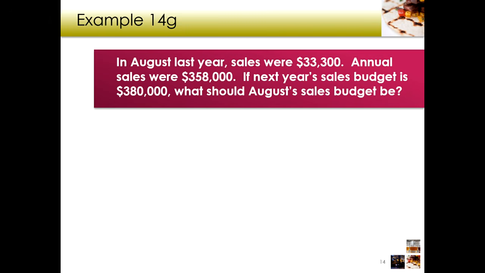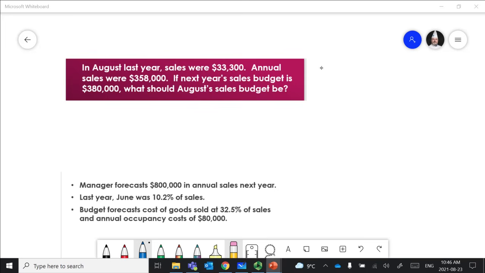So the first thing we need to do is figure out what percentage of last year's sales were from August, right? So we have $33,300 out of our annual sales of $358,000. So this is August last year. That's going to give us a percentage of 9.3%, right?